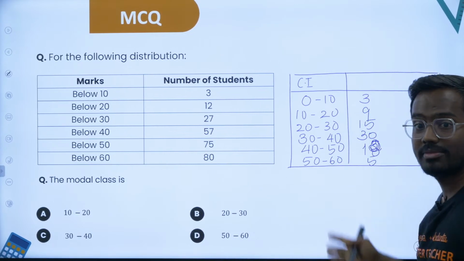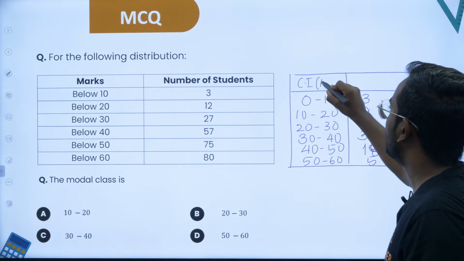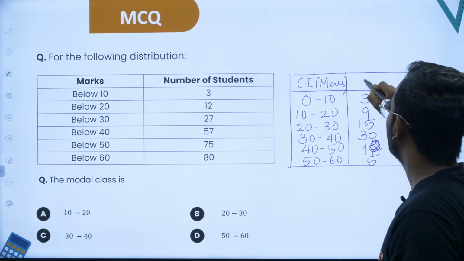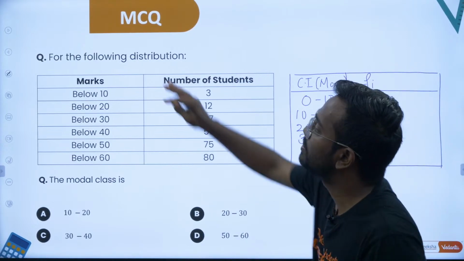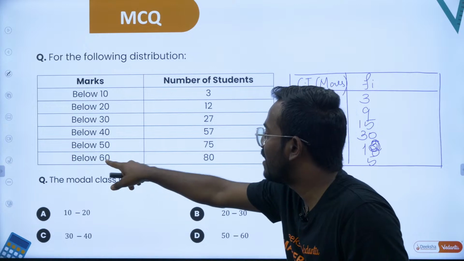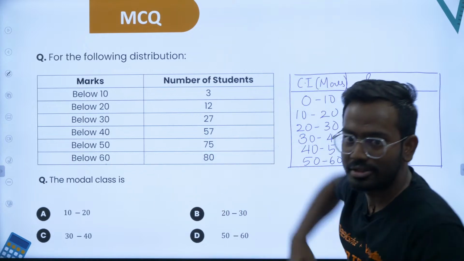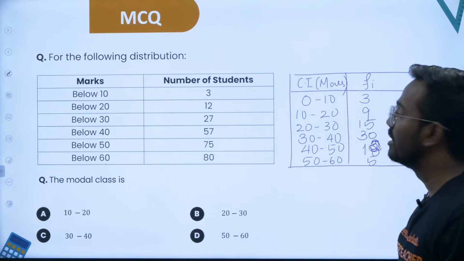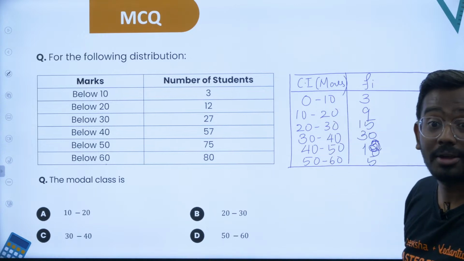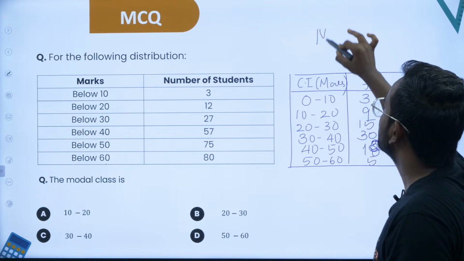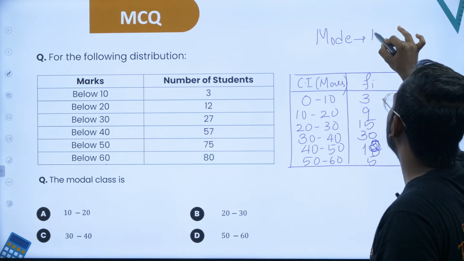So what do you get from this? Class intervals in terms of marks and frequencies. Initially they didn't give you frequency, they gave all the students below 10, below 20, below 30. In fact, below 60 includes everything. So what we did is we separated from 0 to 10 these many, 10 to 20 these many. Now how do you get the mode? Mode means the most repeated frequency.